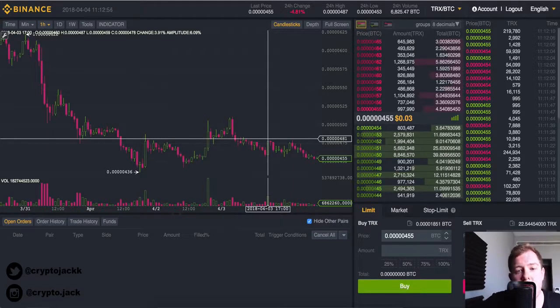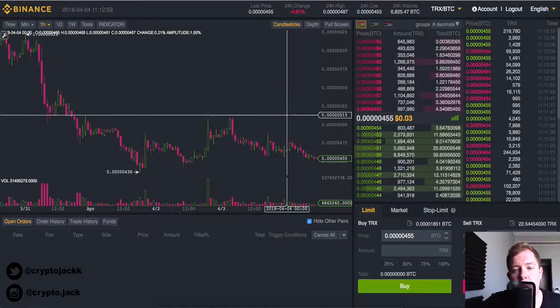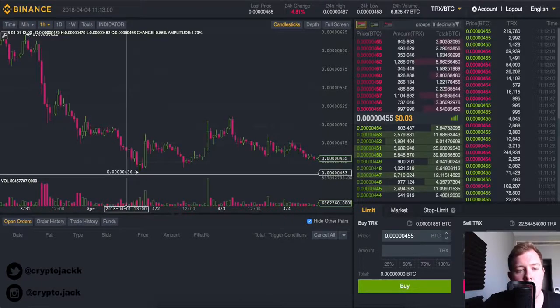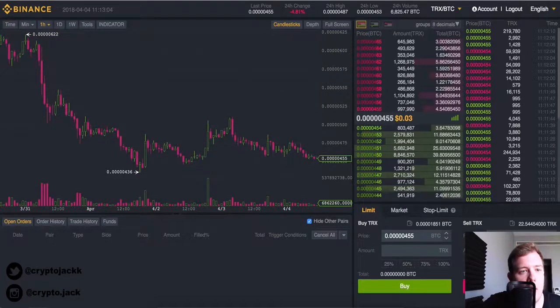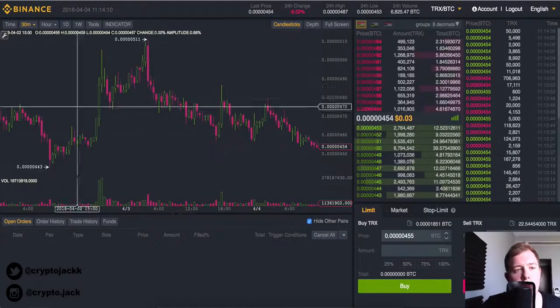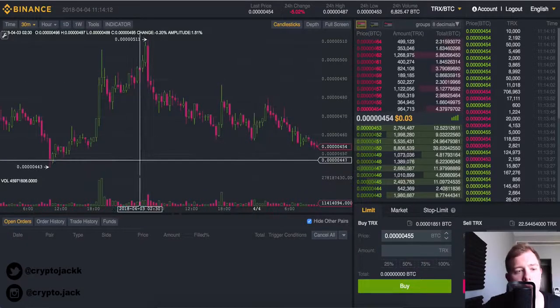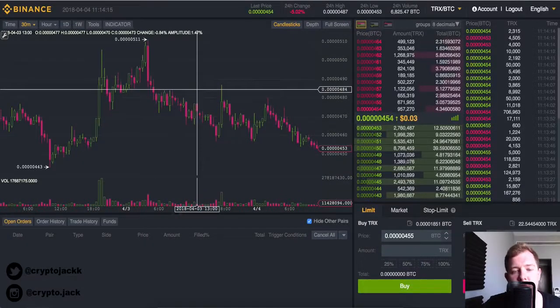So yeah, basically having a look at it, we can see that it is down 4.81% on the 24-hour. The lowest point here was at 436 Satoshis and the highest point was up here at around 622 Satoshis. So if we go ahead and have a look at the 30-minute chart, that may give us a better indication. Having a look at Tron on the 30-minute chart, we can pretty much see that the low was around 443 and the high was 511.